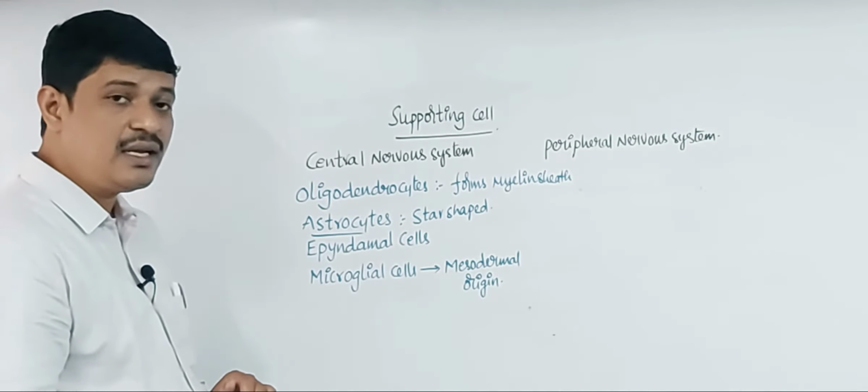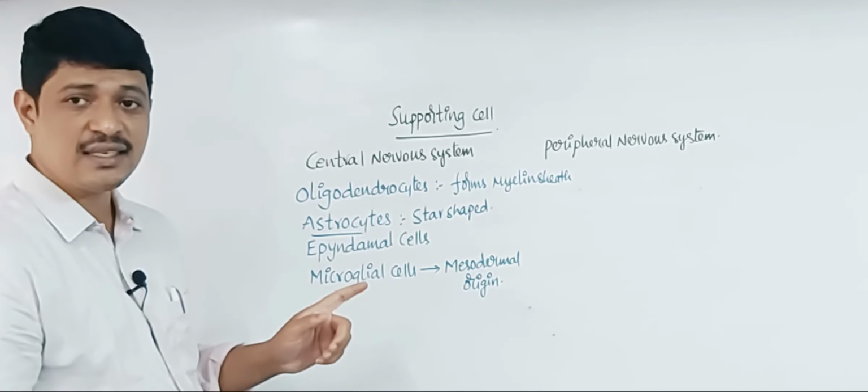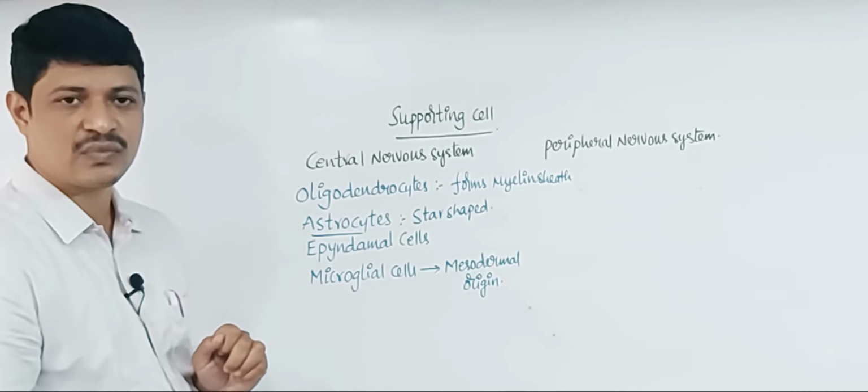Now coming to the ependymal cells. These are the cells with cilia.